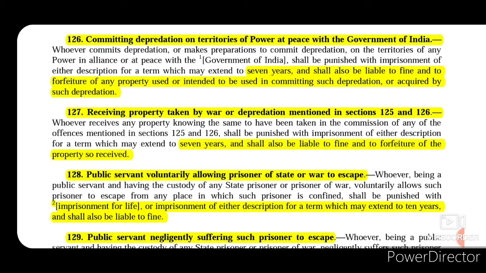Now section 128 talks about public servant voluntarily allowing prisoner of state or war to escape. So if any person is a prisoner of war or he is a prisoner of state, and any public servant who was liable to keep such offender in custody voluntarily allows that prisoner to escape from such lawful custody, then that public servant will be punished with imprisonment for life or an imprisonment that may extend to 10 years and shall also be liable to fine.